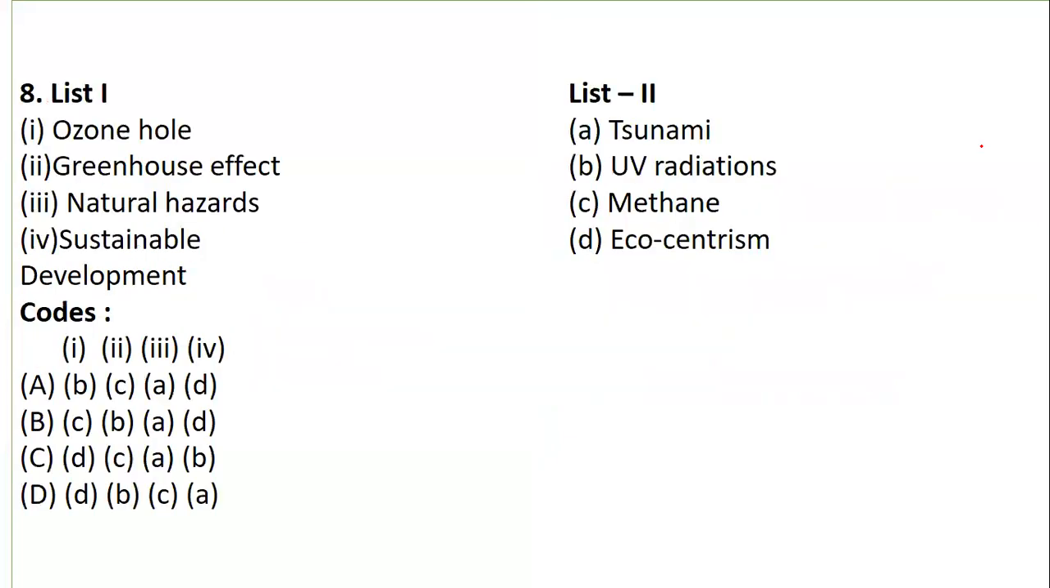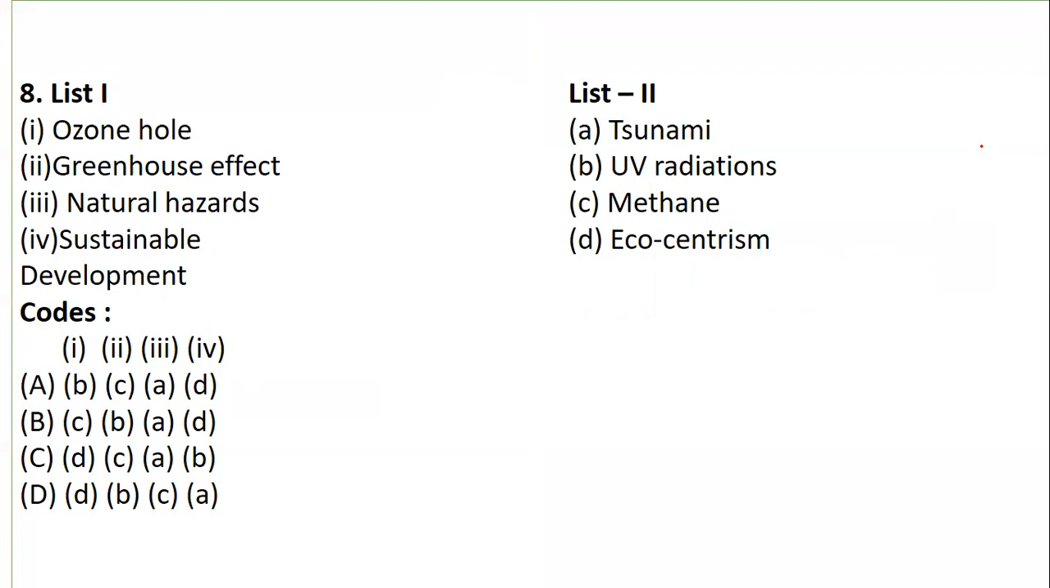Then we have list 1 and list 2. In list 1, we have ozone hole, greenhouse effect, natural hazards, and sustainable development. In list 2, we have examples: tsunami, UV radiations, ultraviolet radiations, then methane and ecocentrism. So you have to match the pairs. Ozone hole is for what, greenhouse is for what, natural hazard is for what, and sustainable development stands for what. So let's see, we have to match all the codes.